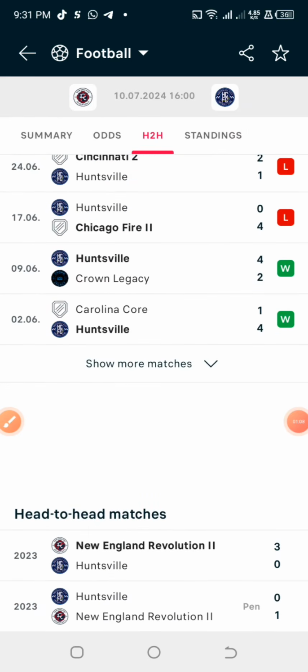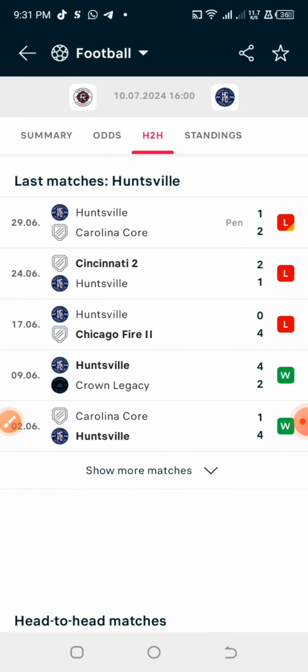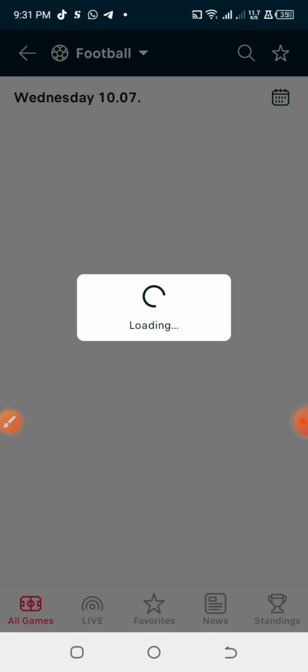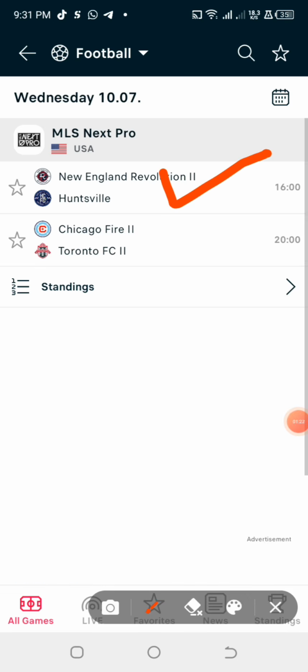You must make sure that in their last previous games, losses sometimes occur, and in their previous meetings against each other, they must have played tough games. So this game that I marked here qualifies to be predicted as a straight draw game.